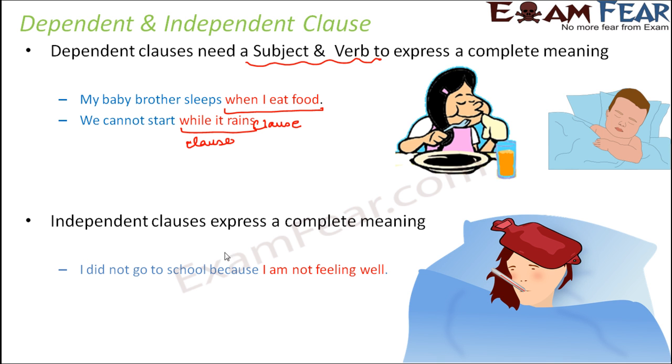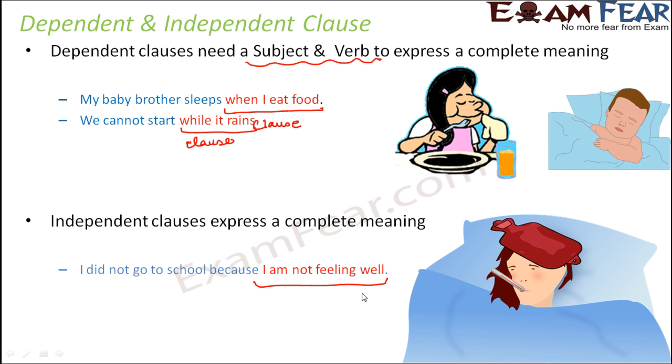But in this particular sentence, this is just a part of the sentence. So this is a clause. And again, why this is a clause? Because if you just look at this part, I is the subject and the rest of the part is the predicate. So it is a part of the sentence which has a subject and a predicate, and that is why it is a clause. Now since this clause is independent in terms of expressing a complete meaning, so this clause in itself expresses a complete meaning. So therefore this is called independent clause.